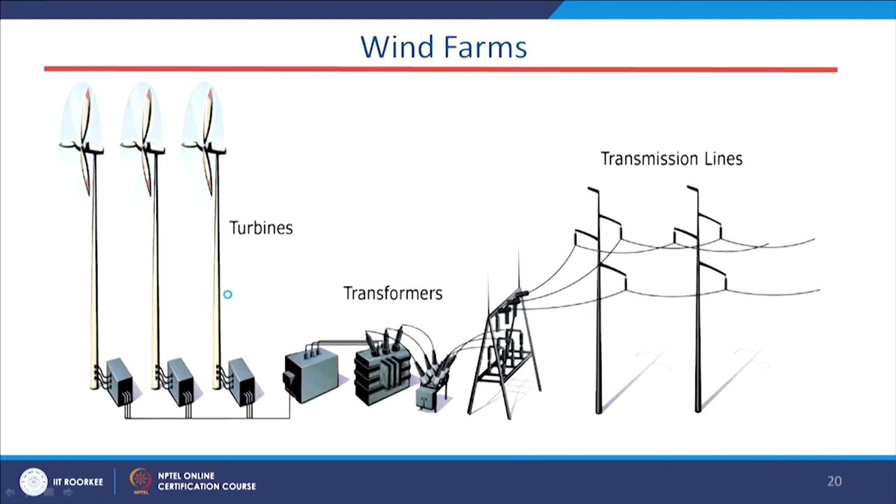Now, this is a very typical wind farm picture. Here we have our wind turbines and the generator. This is the nacelle section where the generator is present, and from there we take out the electrical power. Here are the transformers, which step up the voltage to a higher level, and further stepping up happens, and this power will be sent to the nearest grid system. This is our grid system, and it is a grid tied wind farm system.